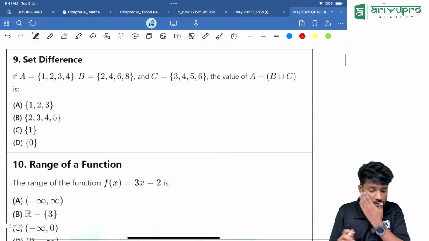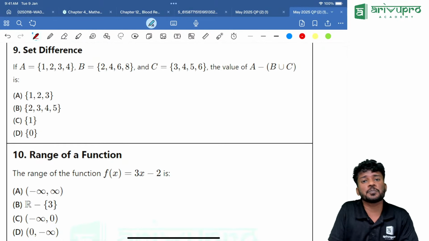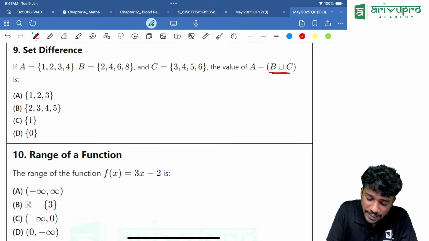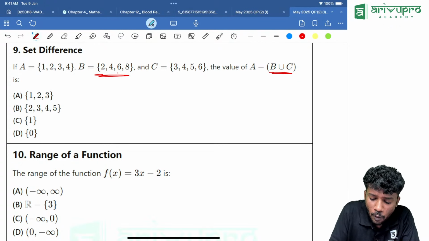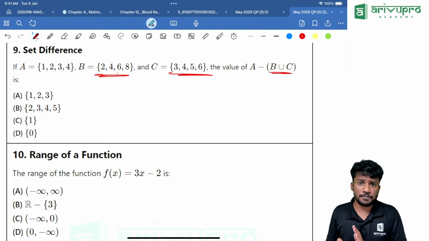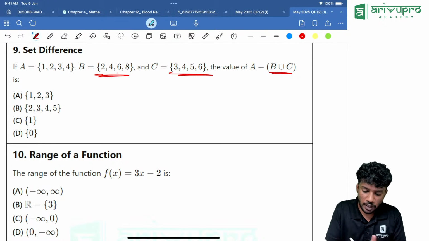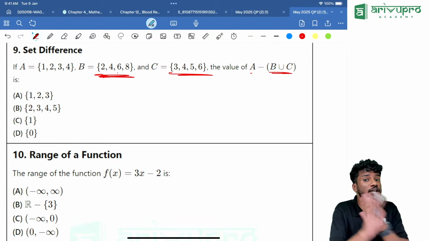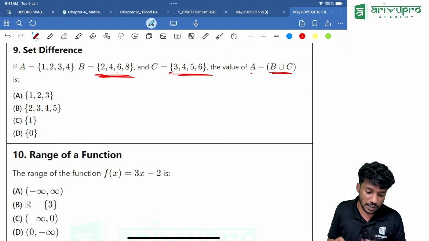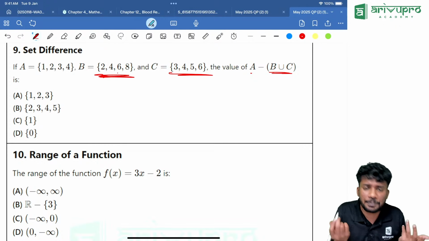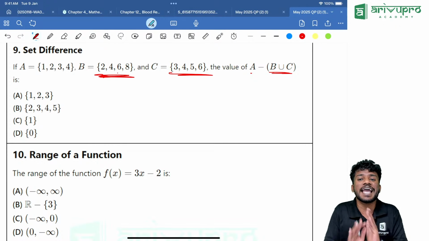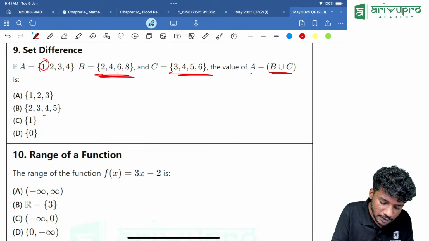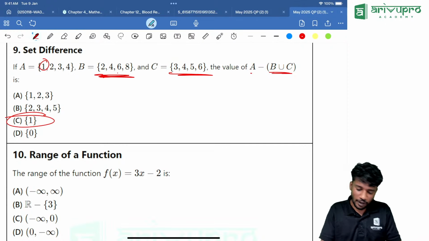Now set difference. First is given as A minus B union C. That means B union C means what? It will contain all the elements of B and C. Now I'll tell you the logic behind this. Now if you ask me, A minus B union C means what? It will only contain the elements of A but not any elements of B and C. That means what is only present in A but not in B and not in C. If you look into it, only 1 is there. So option C, set of 1, is the answer.